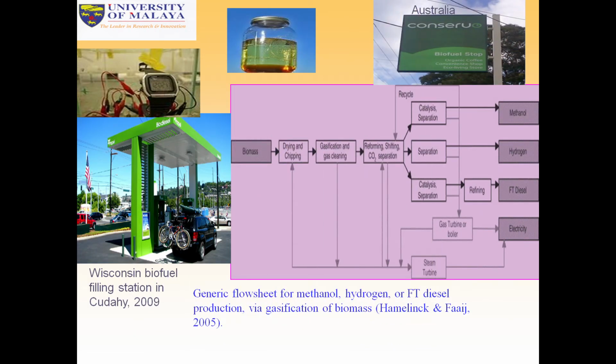Now you can see here also algal biomass. From this biomass we can produce, by different processes, methanol, hydrogen, biodiesel, and bioelectricity can also be produced from this algae. This is also one kind of important topic in future. Nowadays, many countries in the world are trying to produce it commercially. So in future it will be very available in society.